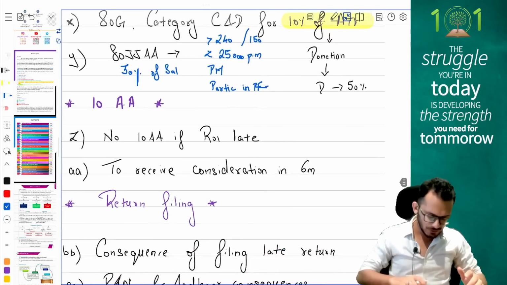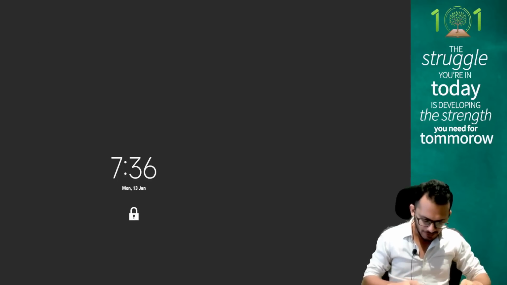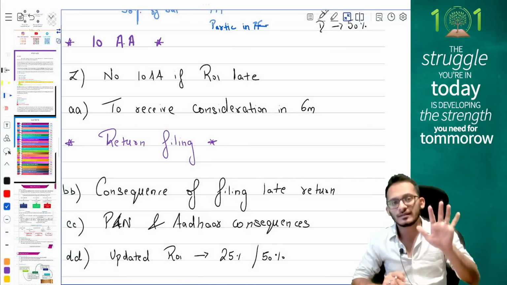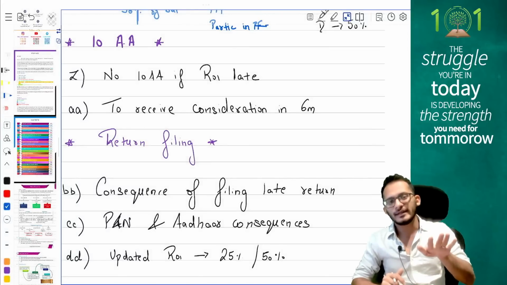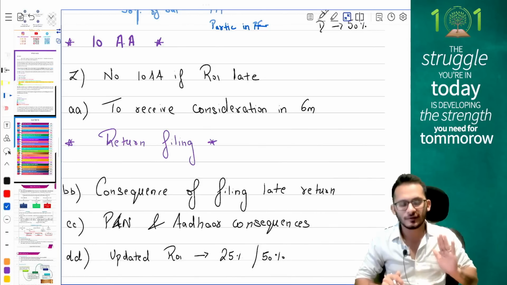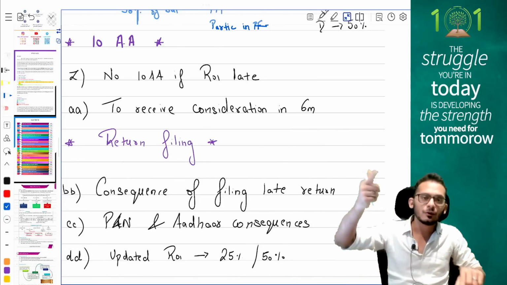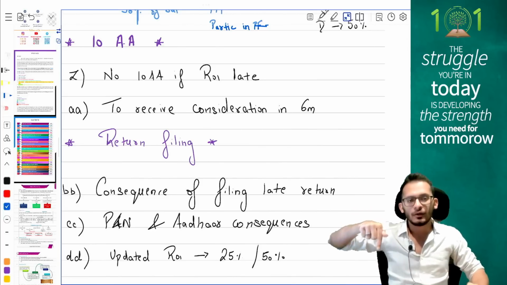Yes. Next, you have section 10AA, people. Section 10AA tells that when you have SEZ provisions, you can claim for the first 5 years 100% of export profit, for the next 5 years 50% of export profit, and for the last 5 years again 50% of export profits. Export profit means total profit of the SEZ unit into export turnover divided by total turnover.